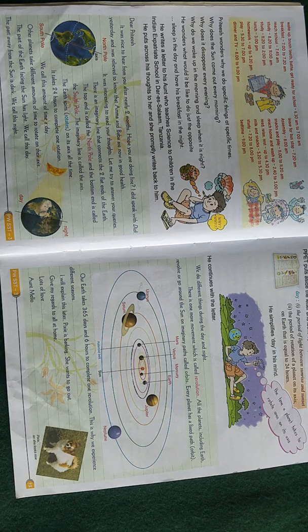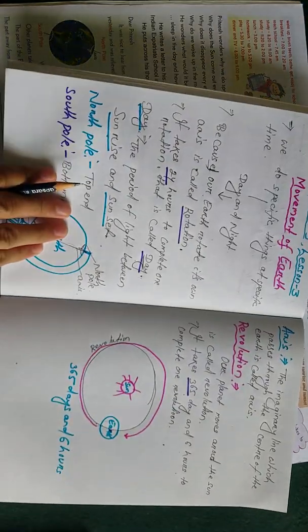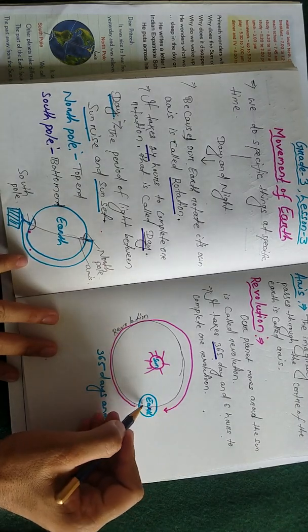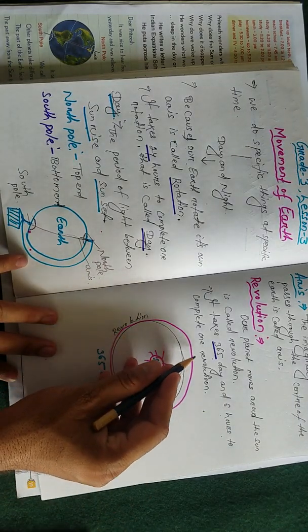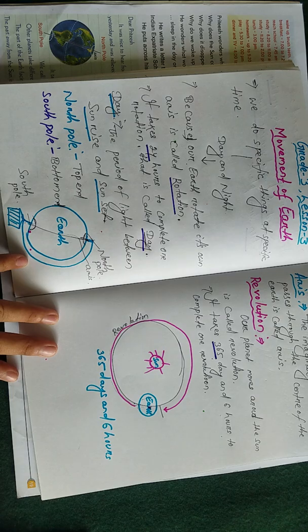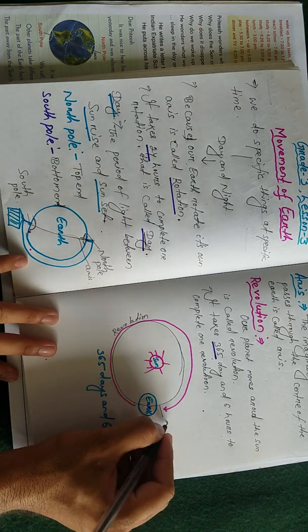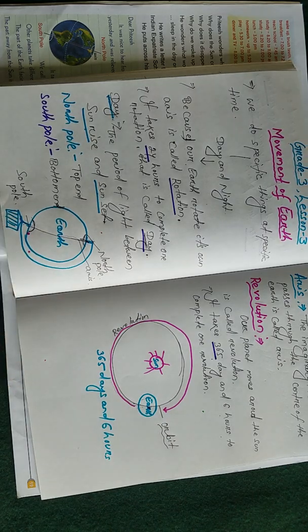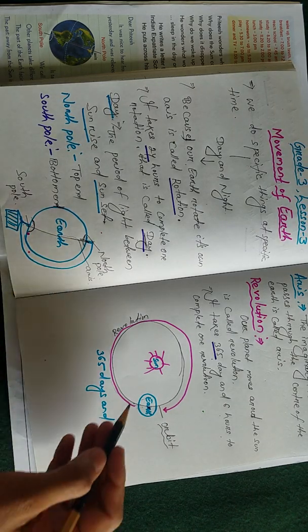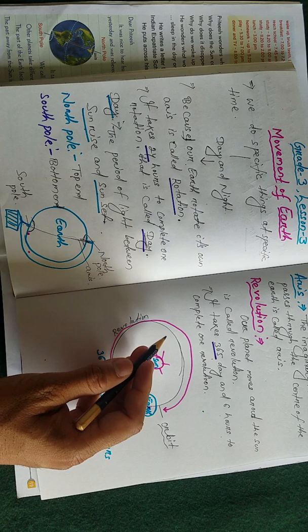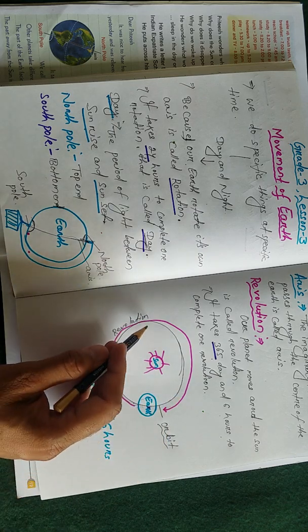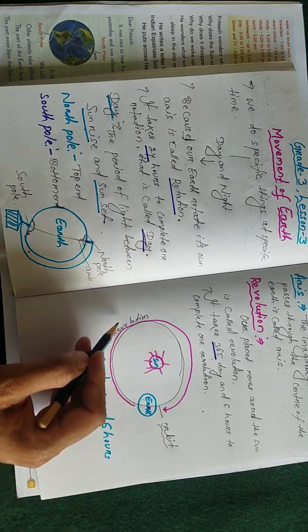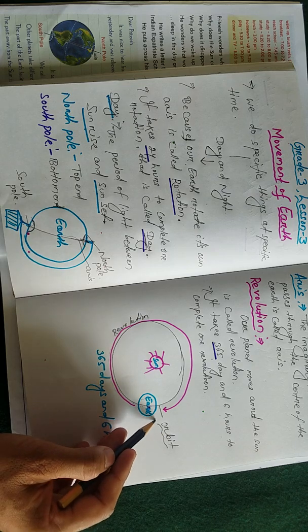Okay, and the line in which they are moving around the sun is called orbit. Orbit. Okay, on their own orbit they are moving around the sun. There is a specific orbit, a specific imaginary line through which the earth moves around the sun, called orbit.